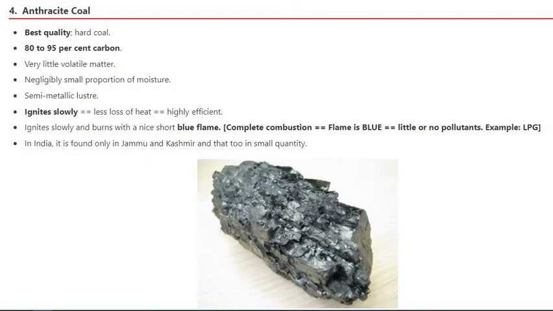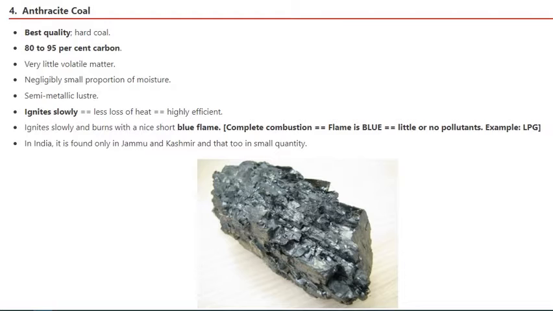Moving to the fourth one, anthracite coal. So this is obviously considered as a metamorphic rock because you can see how much a plant has transformed, and look at this, it totally looks like a glossy shiny rock under high pressure, high temperature for a long period of time. It doesn't look like a plant at all. It is considered the best quality coal, and it is hard and very rigid. 80 to 95% of carbon content. It can burn really well, very less volatile matter, and very less moisture, so it doesn't cause smoke or ash.